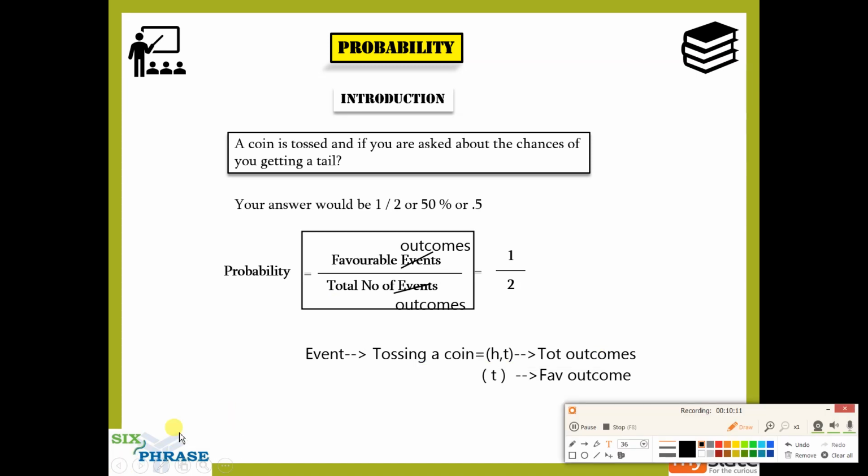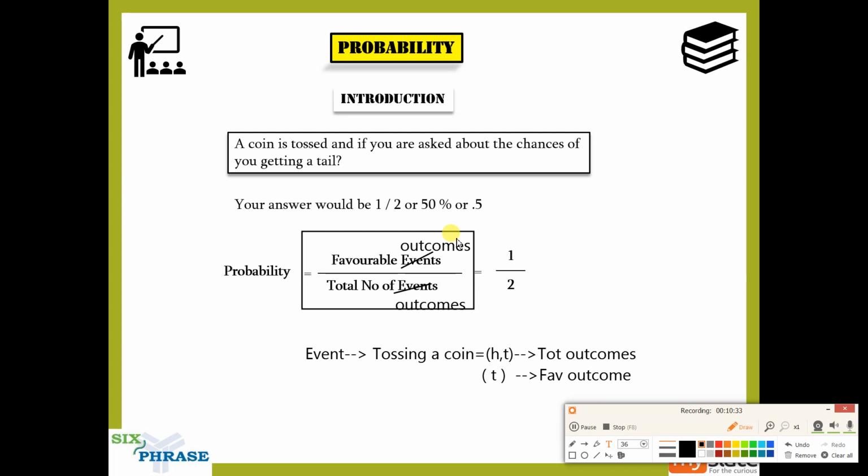You have to understand it, guys, because it is very important. Most people just instinctively say the answer is 1 by 2 or 0.5, but they do not know what this exactly means. The 1 by 2 came about because it is favorable by total.